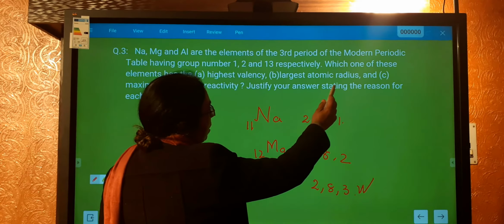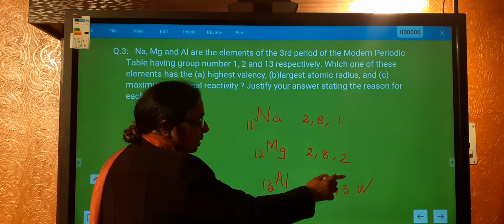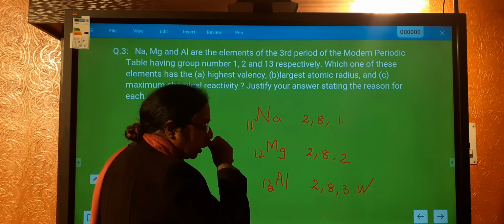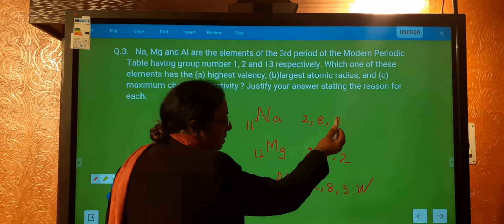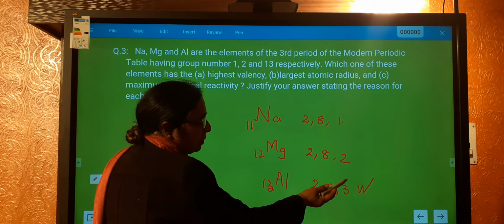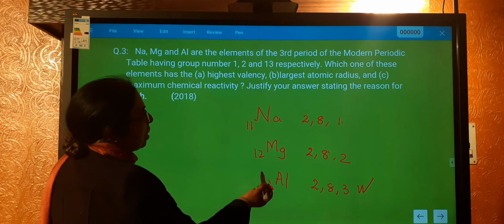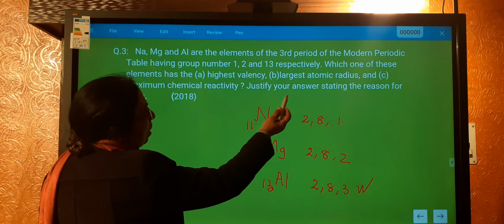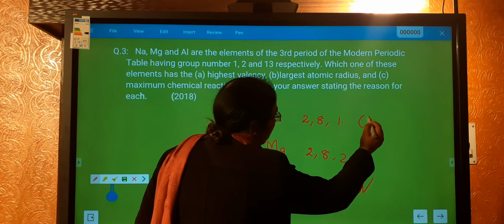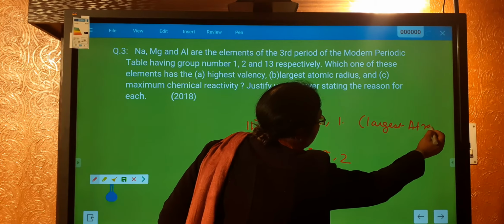Then, largest atomic radius. Along the period, what happens? They are all in the same period, the third period, as they have 3 shells. Along the period, each time the electron is entering the same shell, so the size is reducing. So the largest atomic radius will be that of sodium.